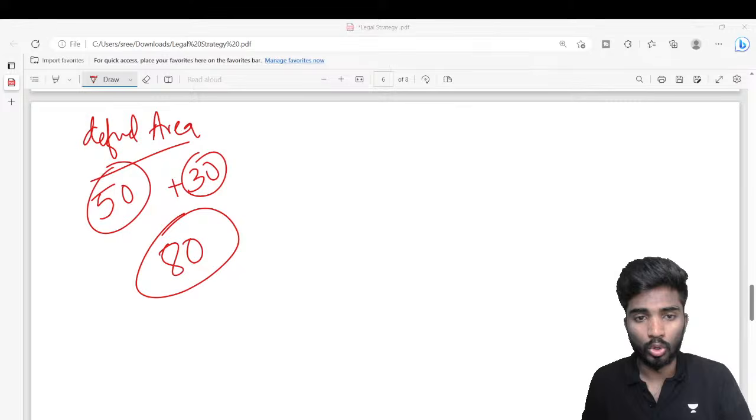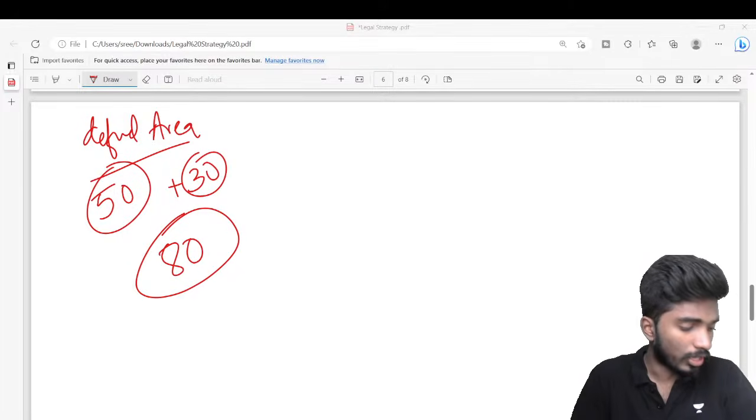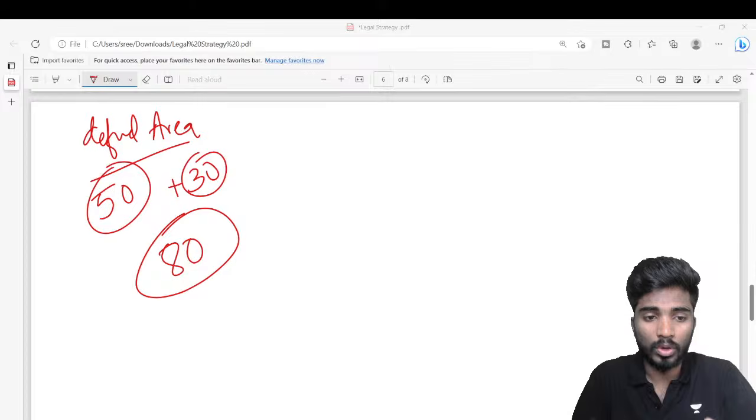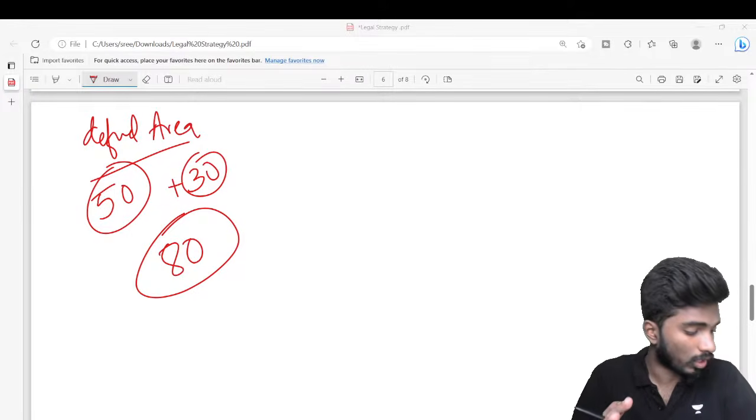Right. So this is how, guys, if you are able to score 80 marks, it is definitely easy and you will be able to score decent rank in the examination. That is why legal is very, very important. Syllabus defined undi. If you put in right efforts, you will be able to score a very decent amount of marks in the exam, and which will fetch you a decent rank and college.